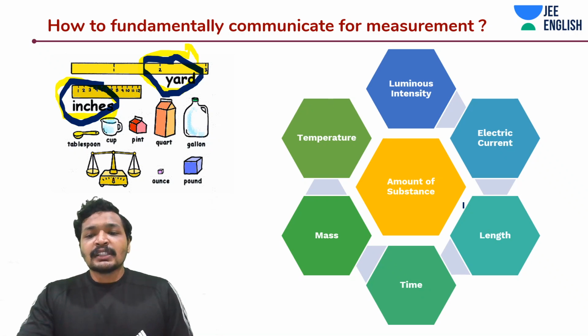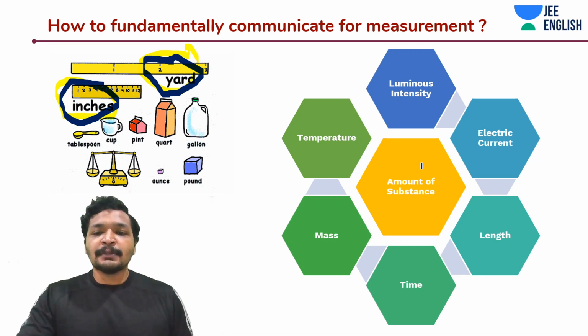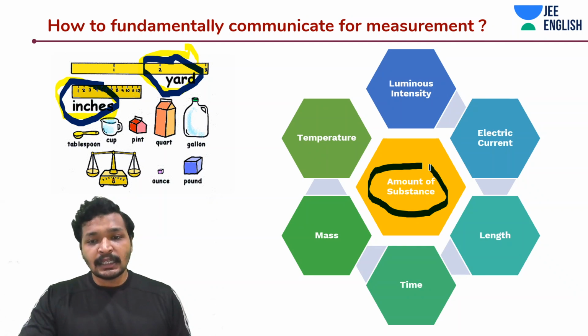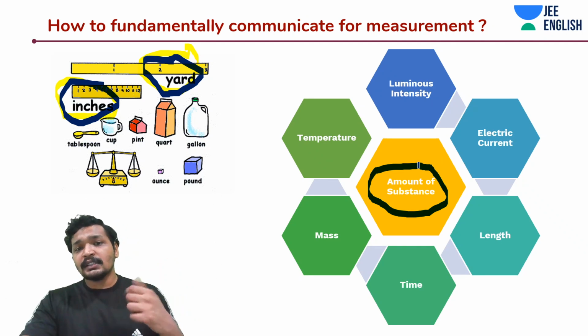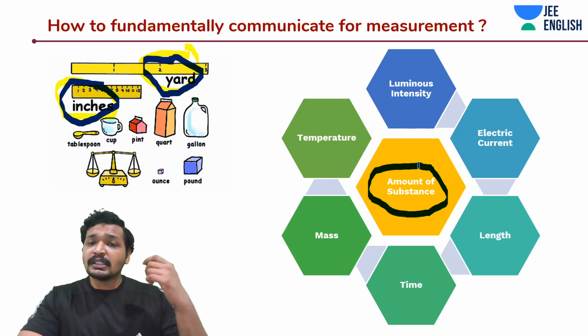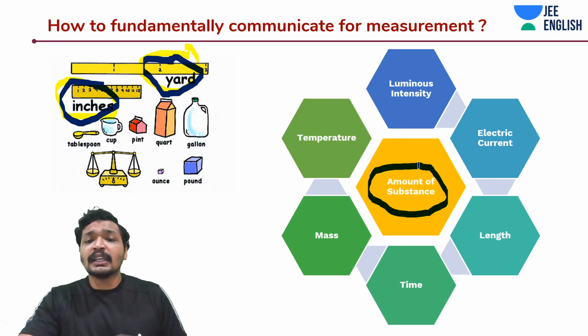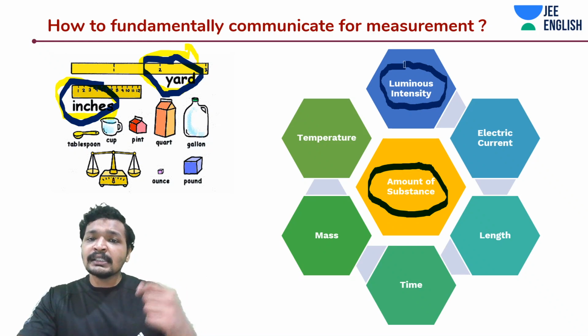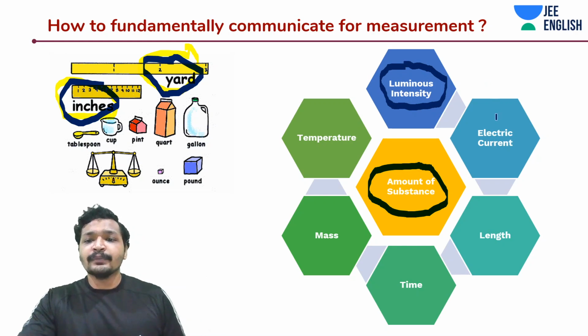And we'll start with something unique. Amount of substance. It is a type of physical quantity. Amount of substance is the number of particles I'm talking about. It's a terminology more commonly used in chemistry. Luminous intensity. Luminous intensity is a base physical quantity. Electric current, a base physical quantity.